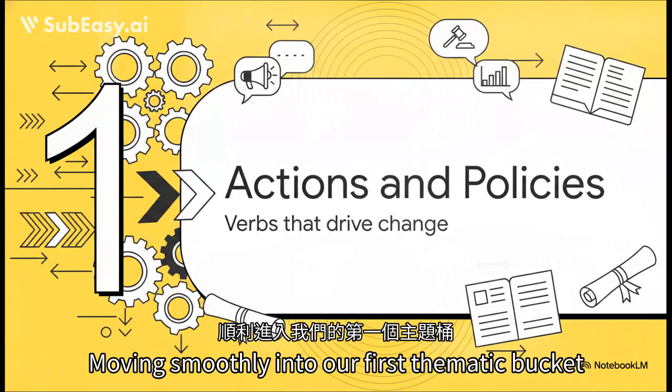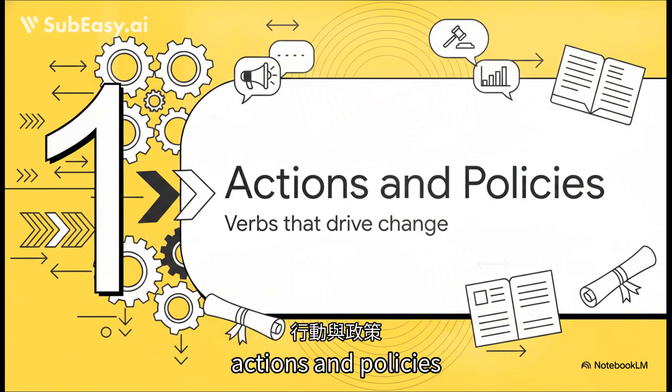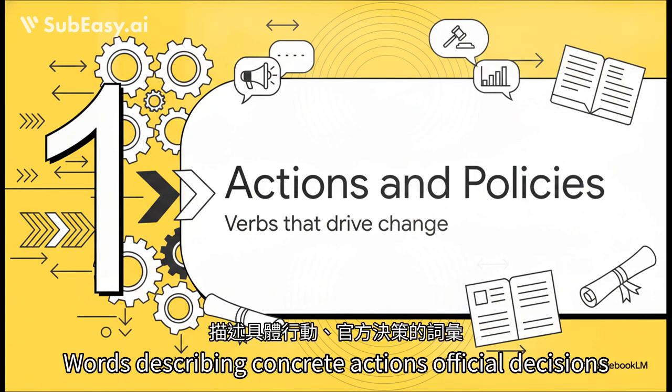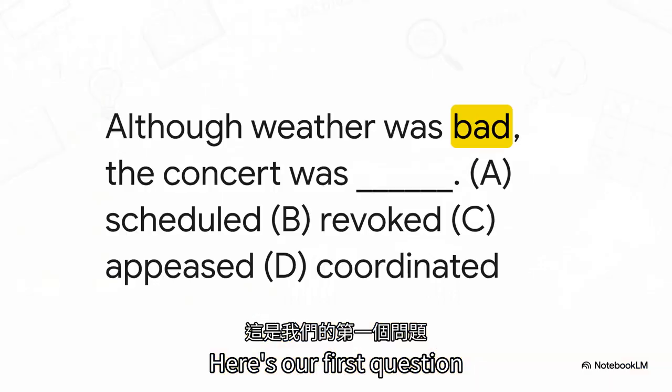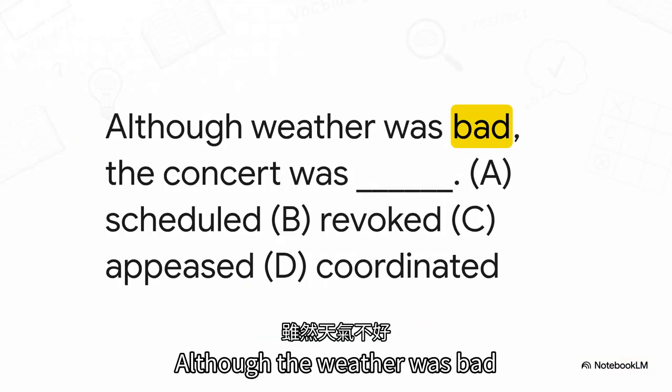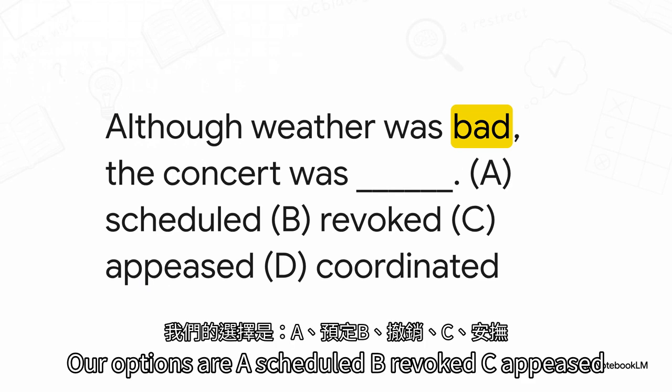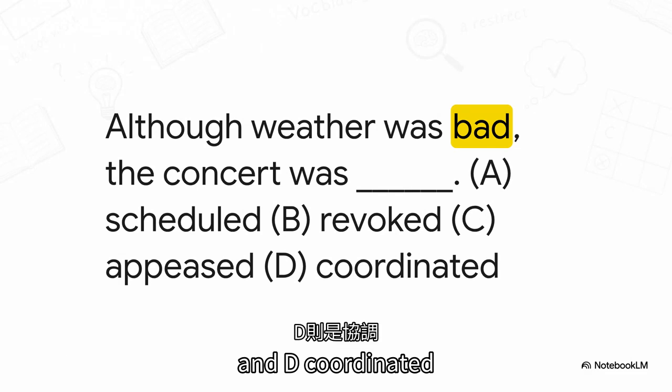Moving smoothly into our first thematic bucket, actions and policies. We're starting with high-frequency verbs that drive change, words describing concrete actions, official decisions, and organizational shifts. Here's our first question. Although the weather was bad, the concert was blank to go ahead as planned. Our options are A, scheduled, B, revoked, C, appeased, and D, coordinated.